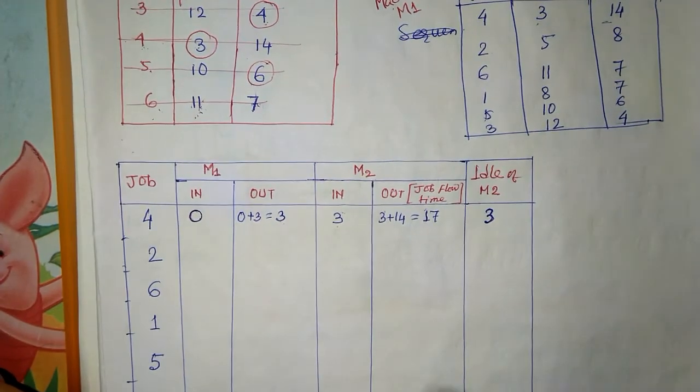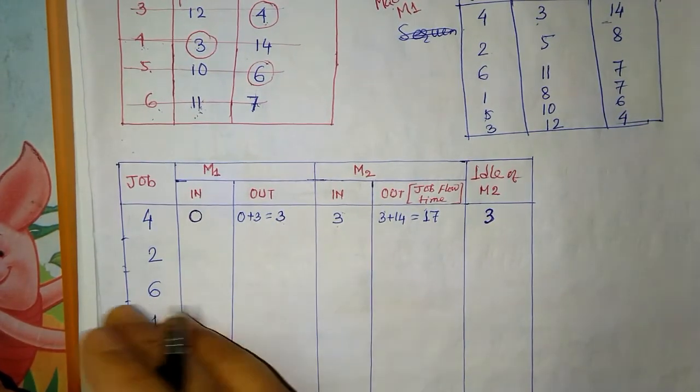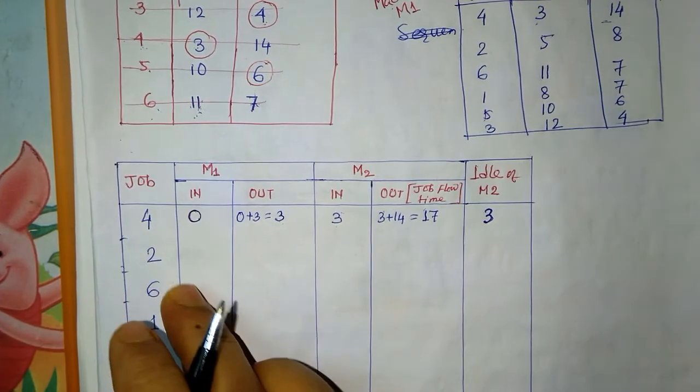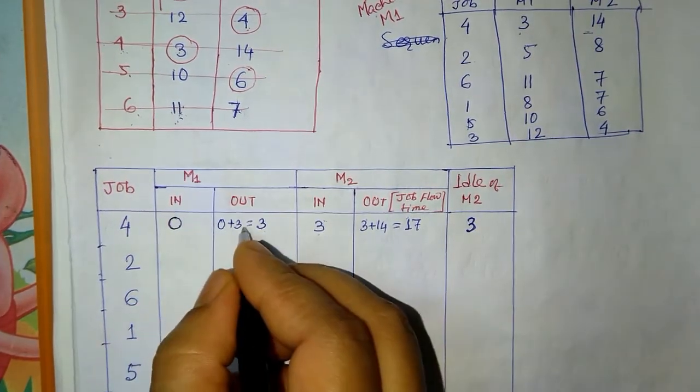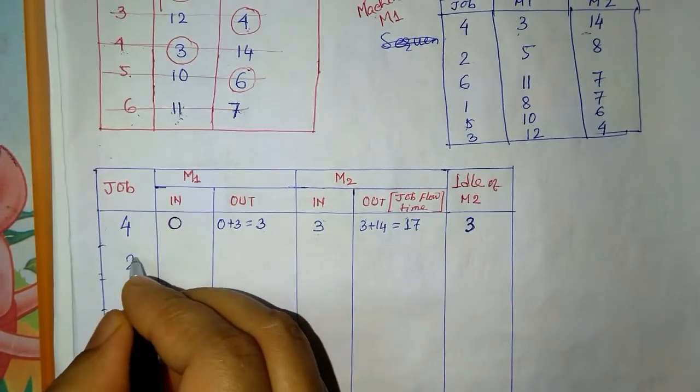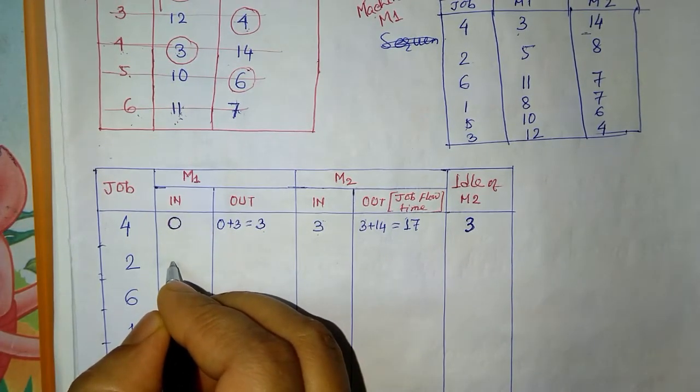Okay, so now next, in a similar manner we have to do it for job number 2. For job 2, let's see when it will enter machine 1.